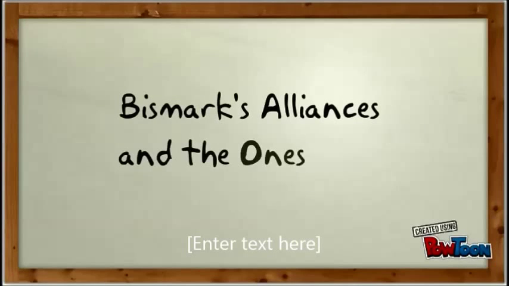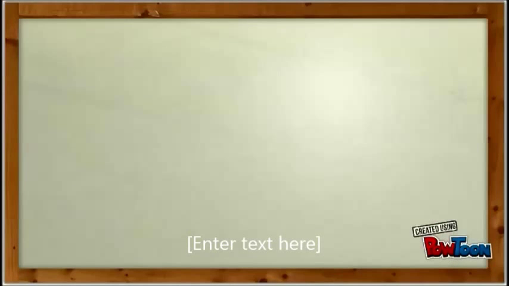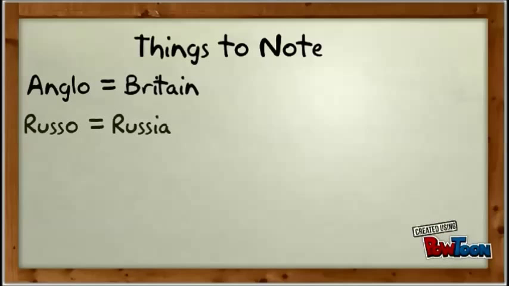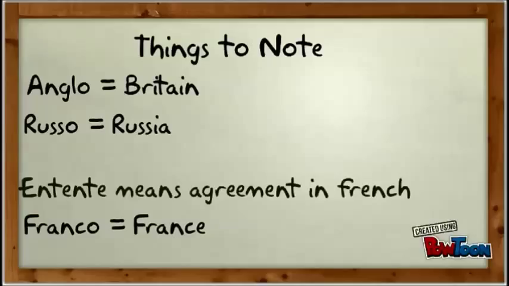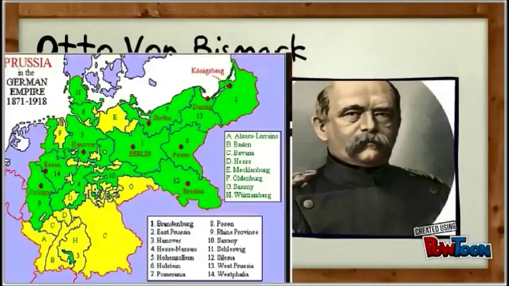Bismarck's alliances and the ones to follow. We're going to start off by making a list of things that you guys should remember. Anglo is Britain, Russo is Russia, Franco is France, Entente means agreement in French, and Cordial means cordial, which means warm and friendly.